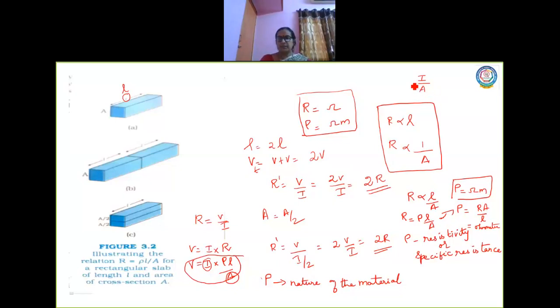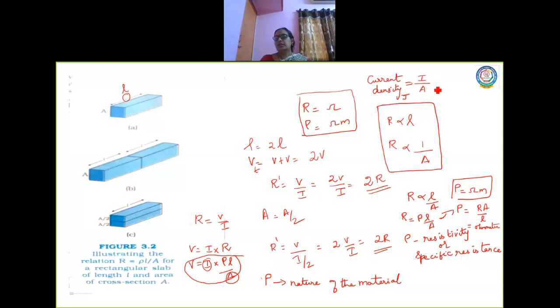Current per unit area is called current density, which is represented as J. Current density is the current flowing normal to the area. I'll give you the definitions in the next class. In short, it is current flowing through area per unit area.